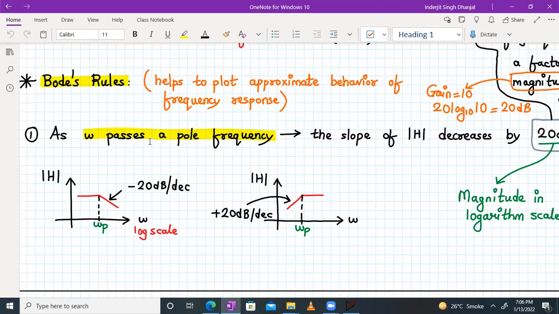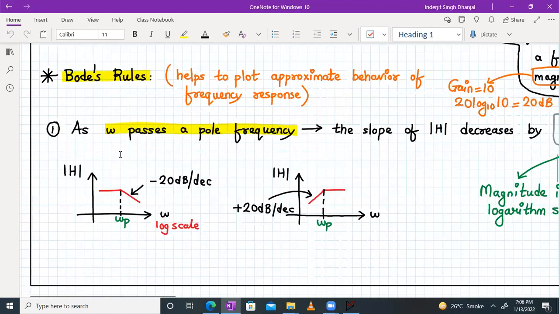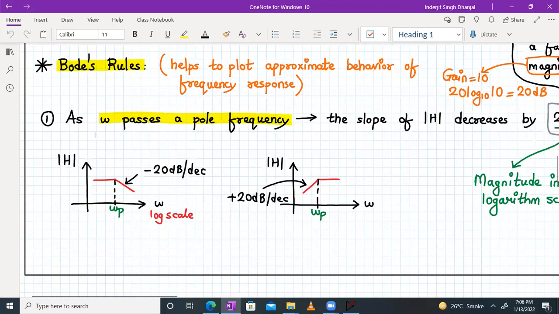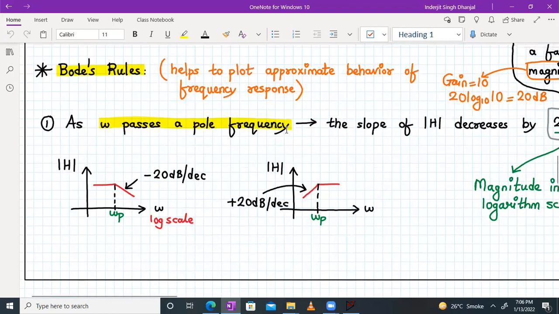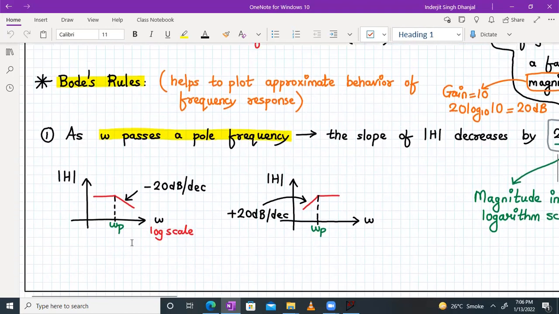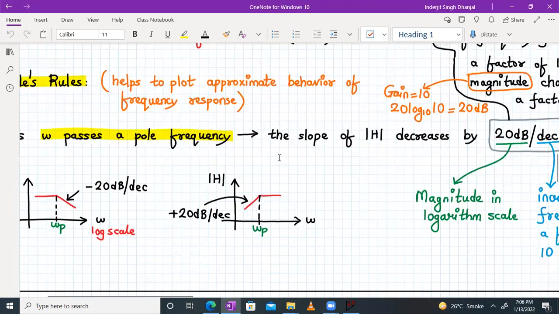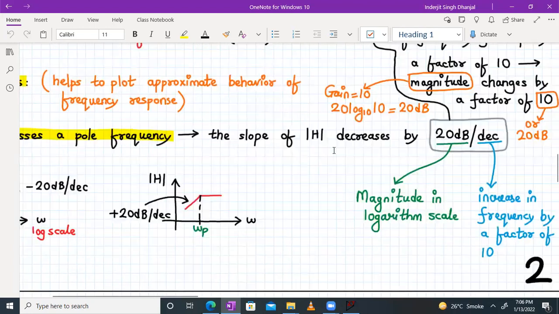Let's consider this in an example. As omega passes a pole frequency, let's say you have a pole frequency omega p, the slope of mod of H decreases by 20 dB per decade.